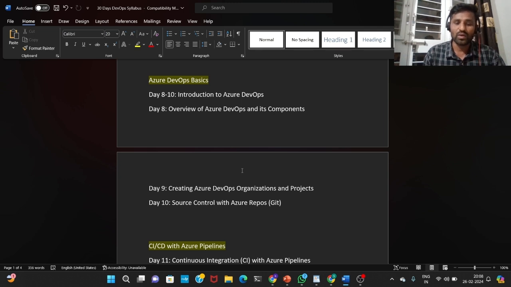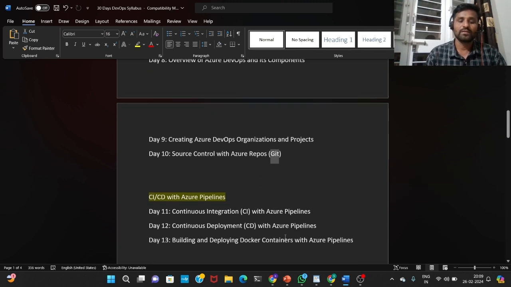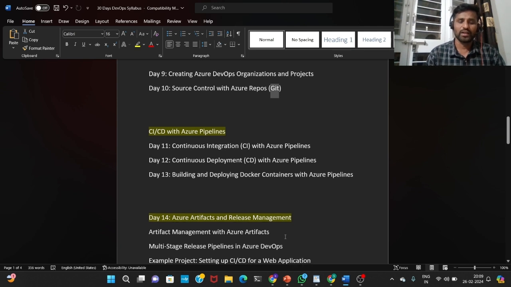And on day 10, we'll see source control with Azure Repos. I haven't written about Git here, just in brackets I have written Git. But guys, about Git also I'm going to tell you on day 10. I will explain a little bit about Azure Repos, but I want to explain maximum things about Git on day 10.